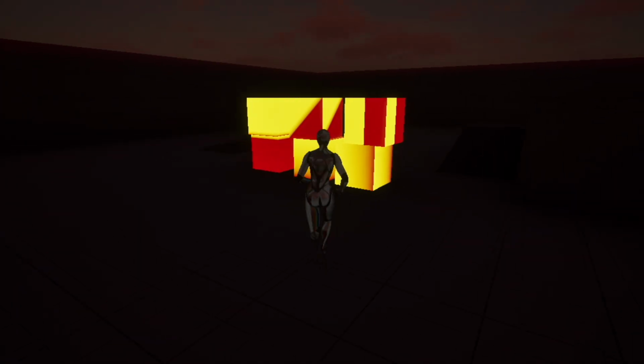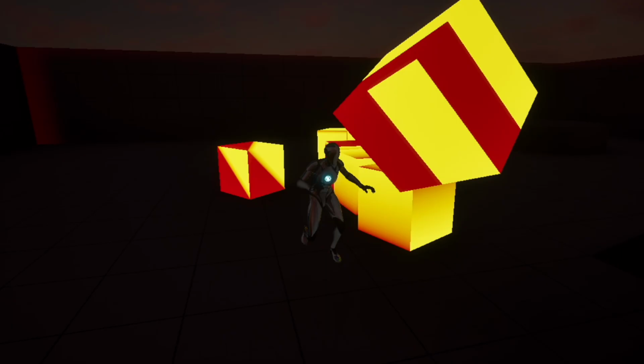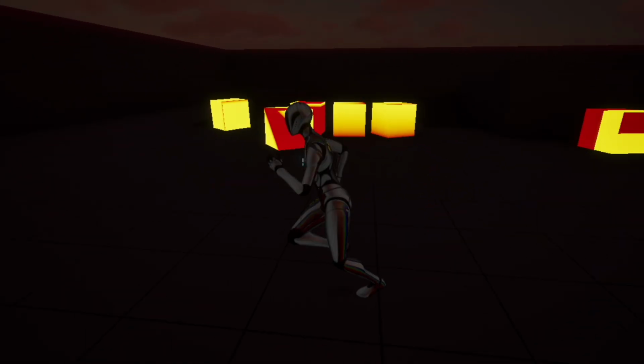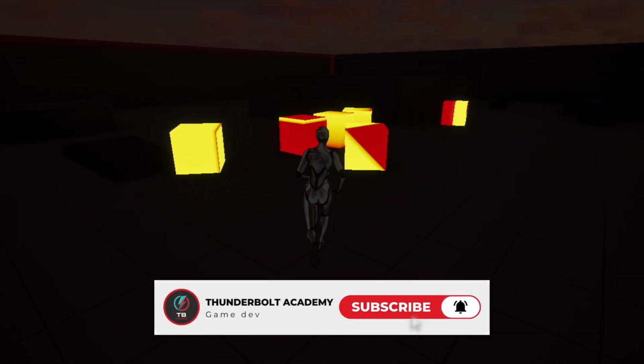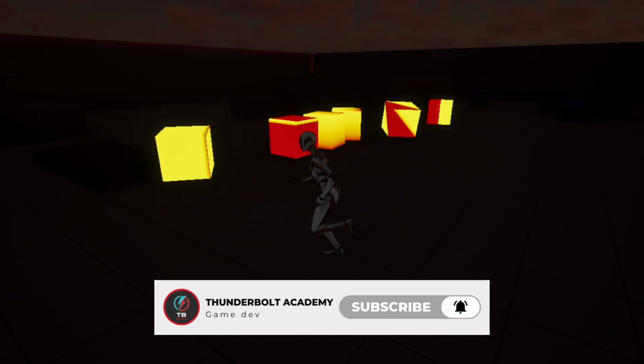And that's how you create a clean linear gradient inside Unreal Engine. You now understand how U and V values control color from left to right and top to bottom.